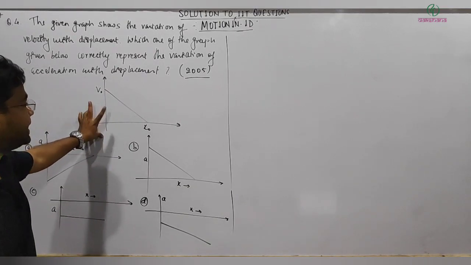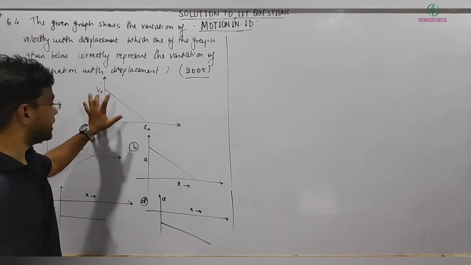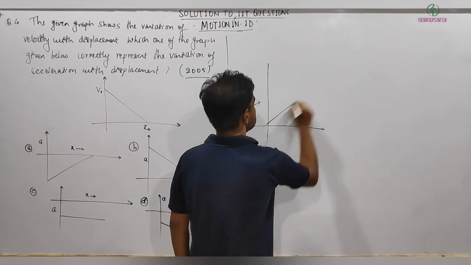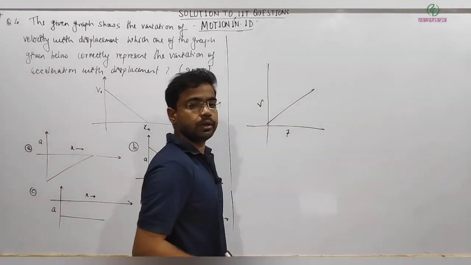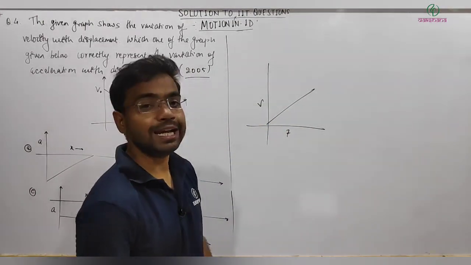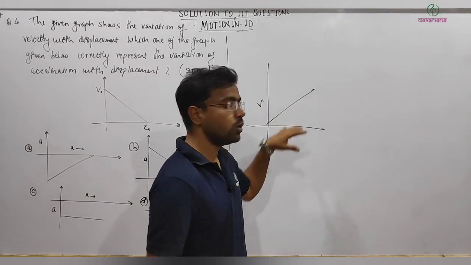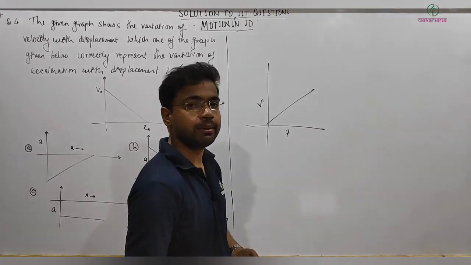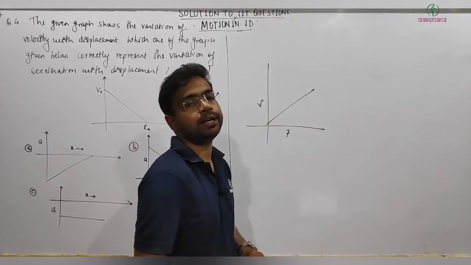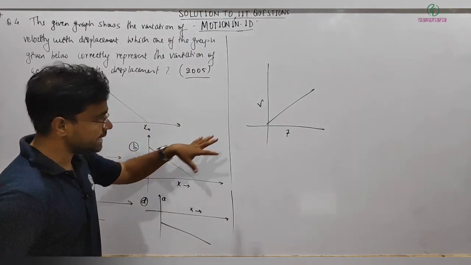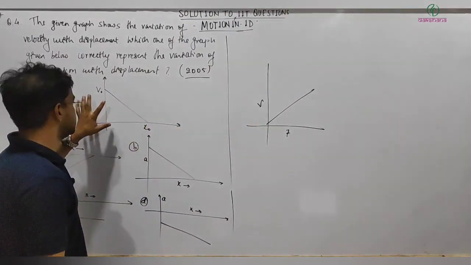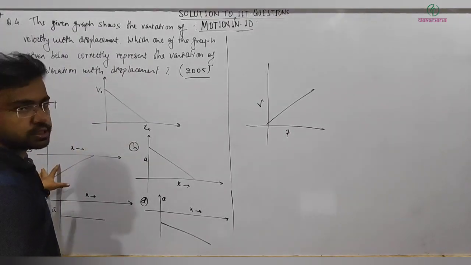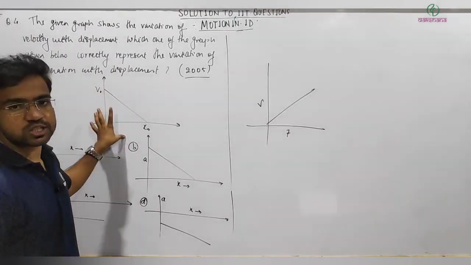There is no direct relation between velocity and acceleration here. If this is a v-t graph and we are asked to find a-t, we look at the slope of the graph. Similarly, if asked for displacement, we look for the area under the graph. But in exactly that way, there is no such relation here, where you look at the slope or area to get this relation. So that is not possible here.